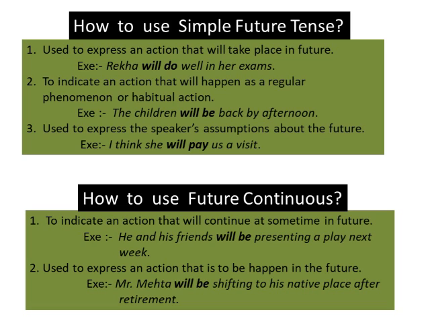Next, another situation is it is used to express an action that is to happen in future. Mr. Mehta will be shifting to his native place after retirement. So this is an action that is going to happen in future. That means it is a planning. It is his plan that after retirement he will be shifting to his native place. So that is future continuous.